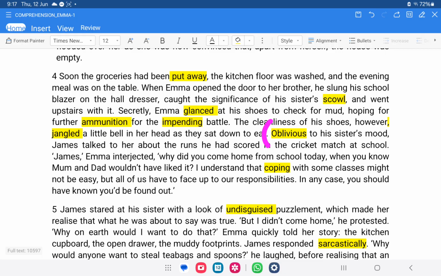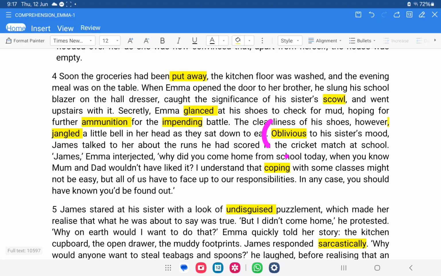Oblivious means when you do not know or do not care, or you are forgetful of the other's feelings. You don't know what actually the other person is thinking. You have no idea at all. So, the word oblivious is explaining that. Oblivious to his sister's mood, James talked to her about the runs he had scored, the cricket match at school. James, Emma interjected.